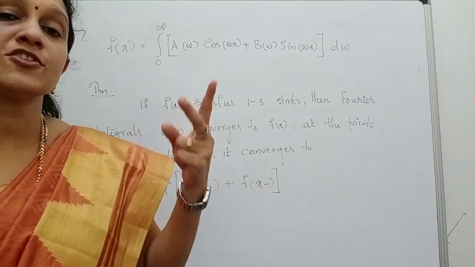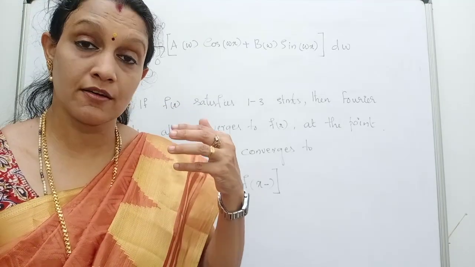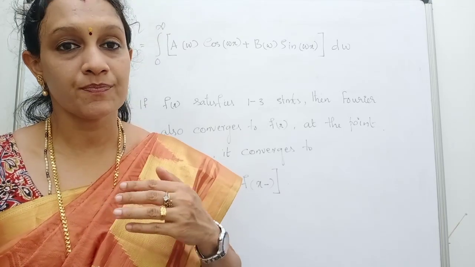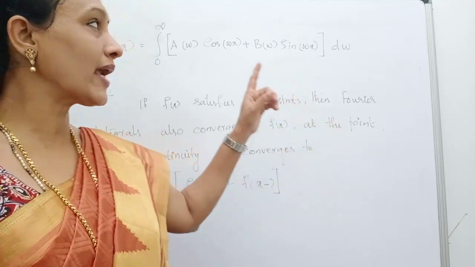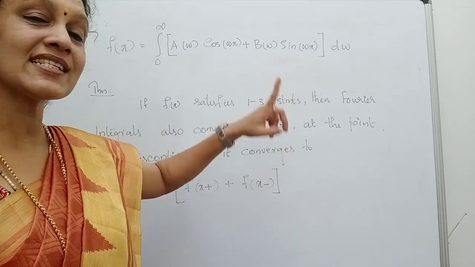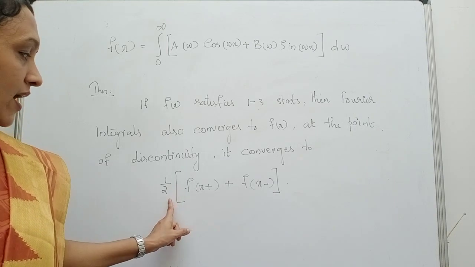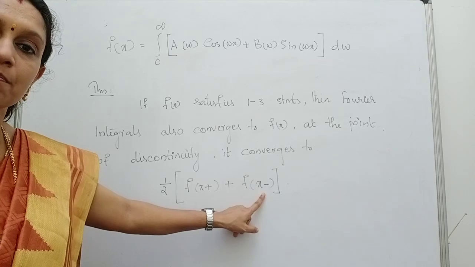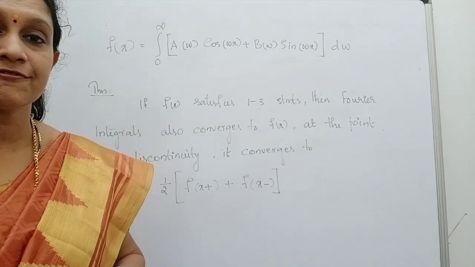Okay, so 2 things you have to consider. The first one is for points where the function is continuous, and the second one is the points where the function is discontinuous. Okay, for the continuous part you can take f of x like this as an integral form, and for discontinuous points separately you write down f of x as 1 by 2 into f of x plus plus f of x minus, and this will be very clear when we are doing few problems based on Fourier integrals.